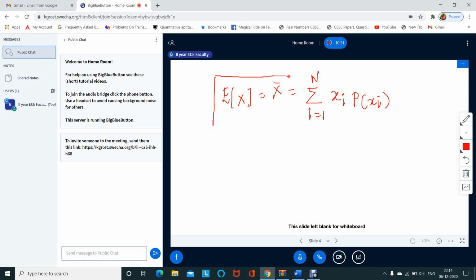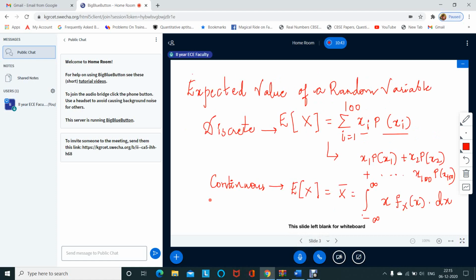Expected value in case of discrete random variable. So this is the complete formula for the discrete random variable. And in the previous slide I have written for the continuous random variable also.